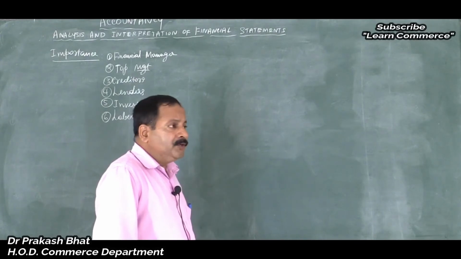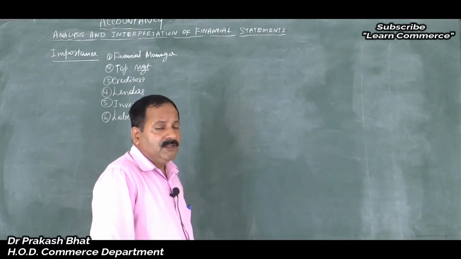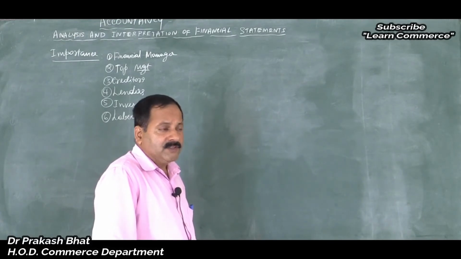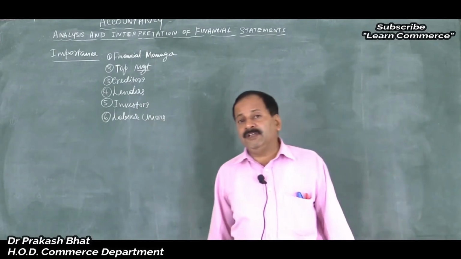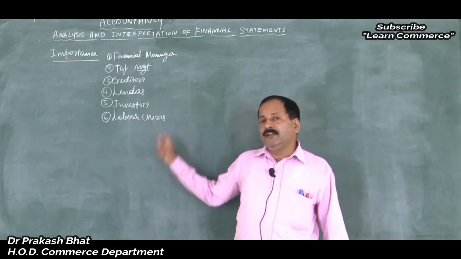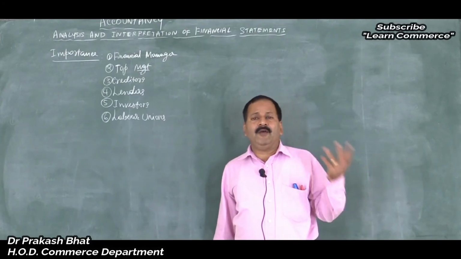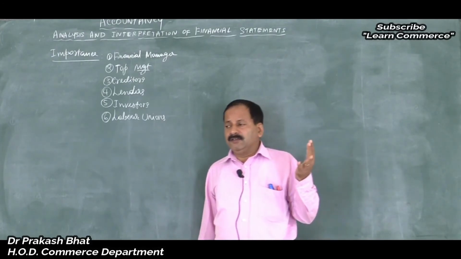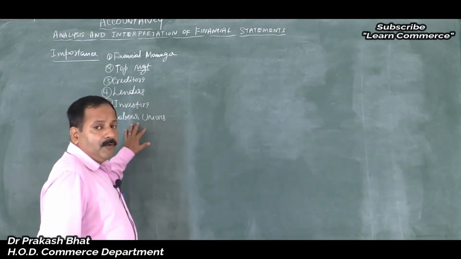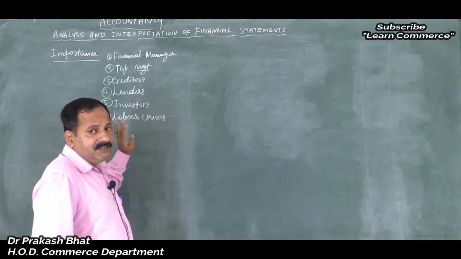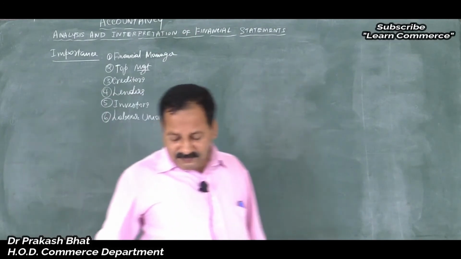If the company is earning a good amount of profit, then they can bargain for higher wages, increments, promotions, or any other benefits like bonus, and all these things can be demanded only when the organization is earning well. If the company is not performing well, then labor unions will not have any say on the management, that is, bargaining power will be lost by the labor unions. So that is about the importance of financial statement analysis.